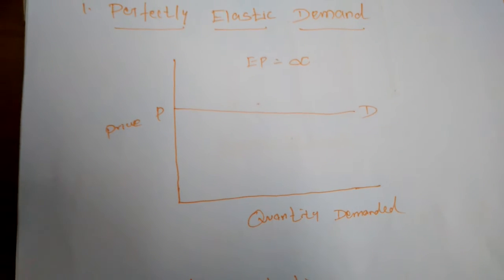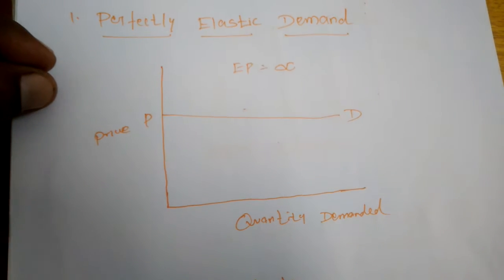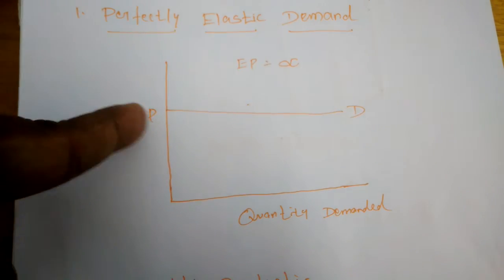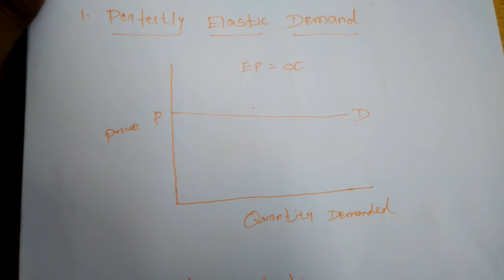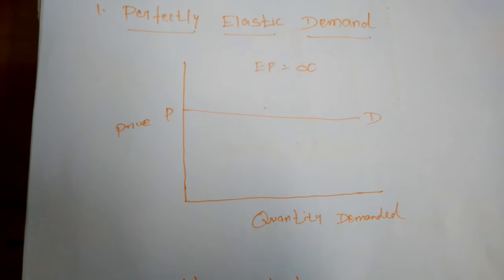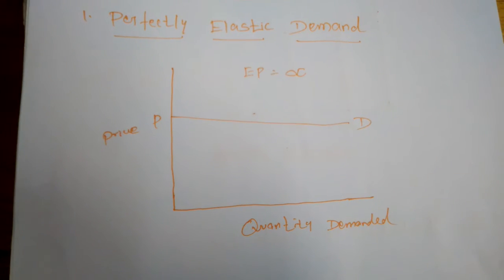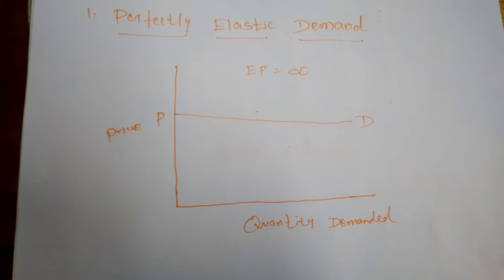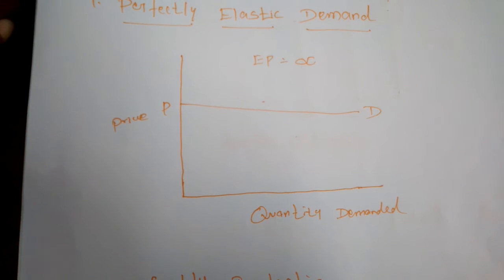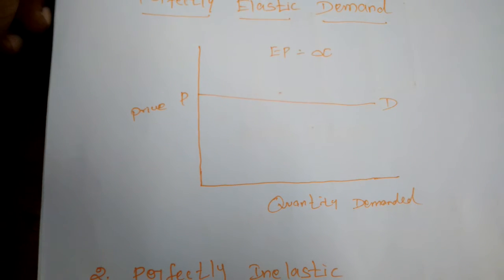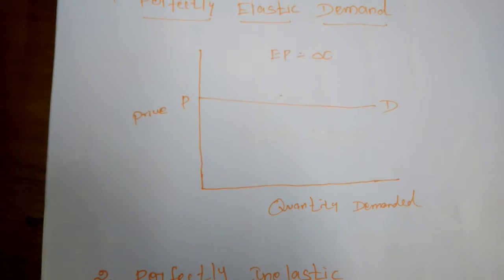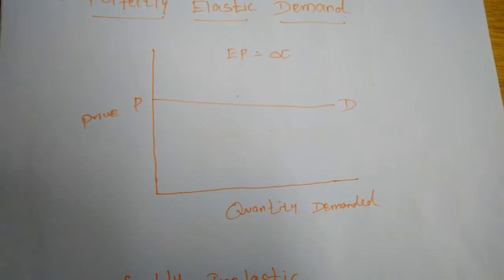For example, if the price increases or decreases by even 1 rupee, the demand for that commodity will increase infinitely, meaning we can't find an ending point. For example, when the price of gold changes, people want to buy more on the basis of the speculative effect.